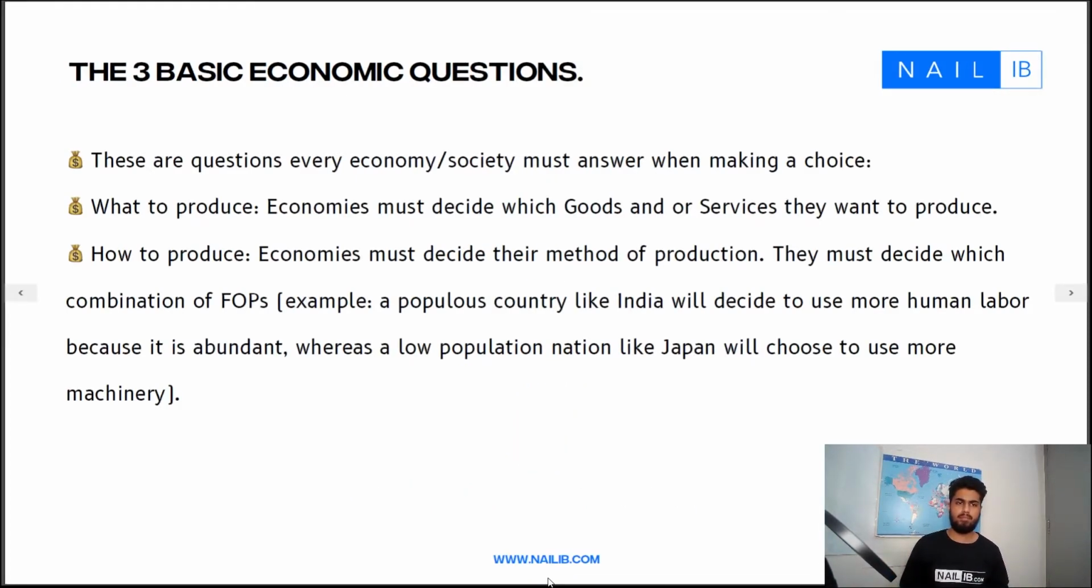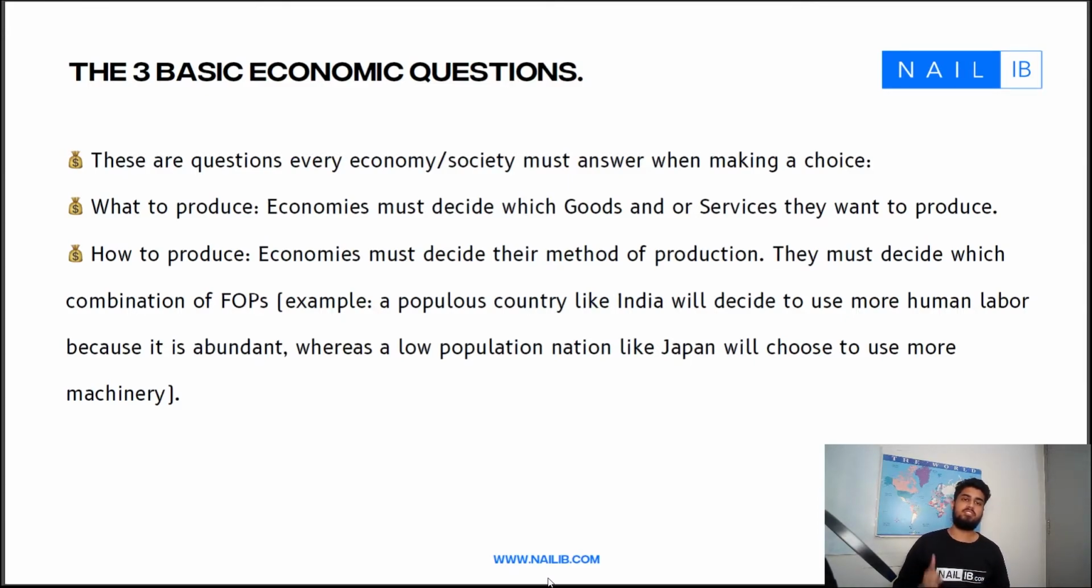What are they? They are what to produce. Economies must decide what all they want to produce. They can't produce everything. It would be inefficient, and they simply don't have the resources to make everything. You'd have to own the entire world and universe to make everything. That's the first question.